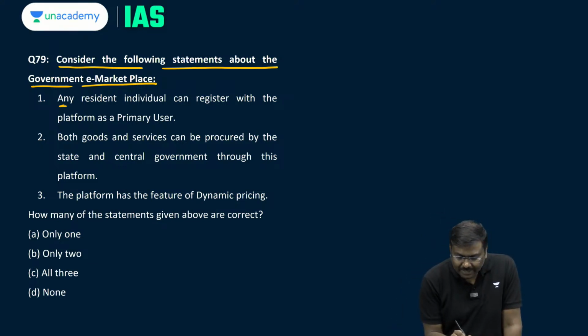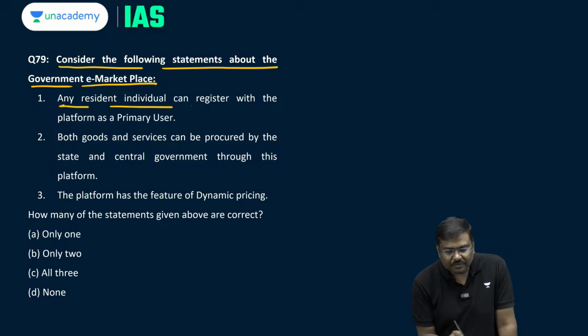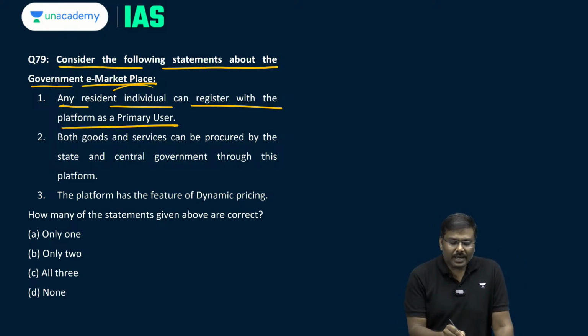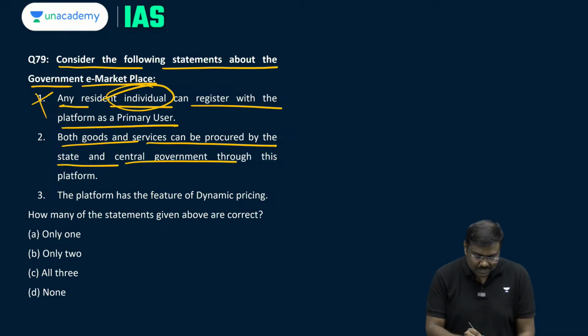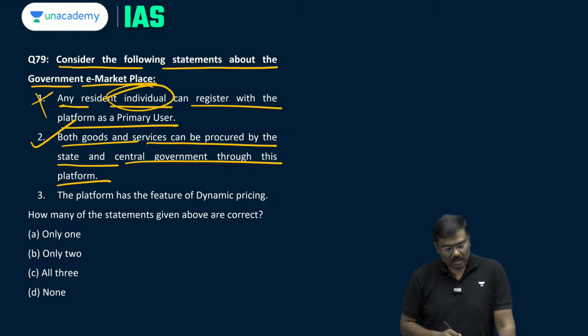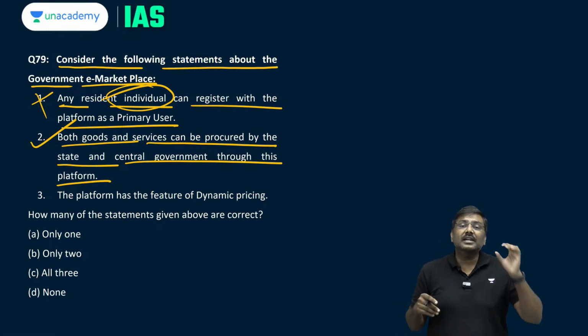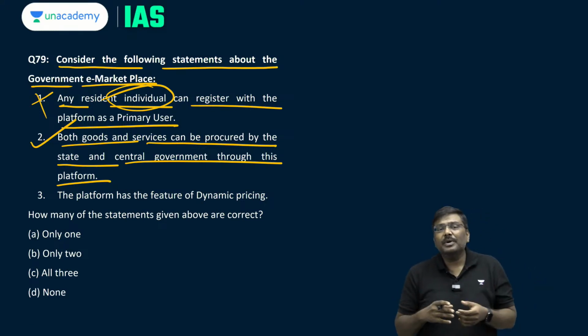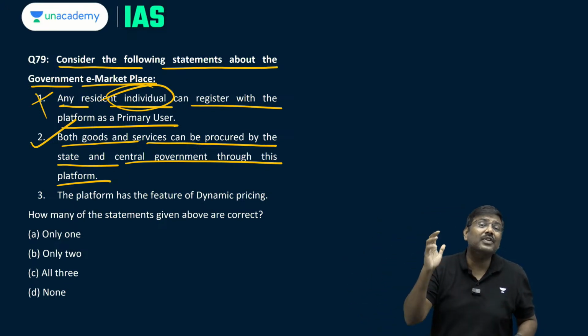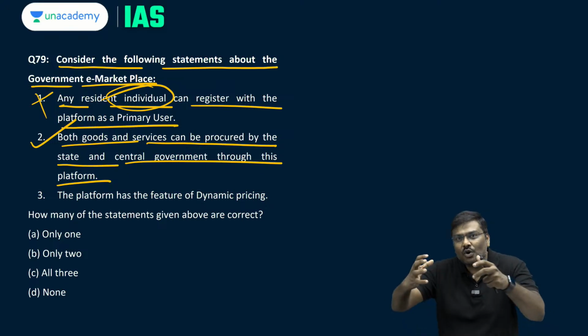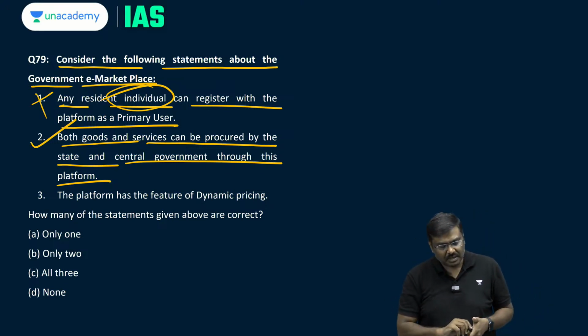Any resident individual can register with the platform as a primary user. Can an individual be registered? No, this is not allowed. Both the goods and services can be procured by the state and central government through the platform. Yes, this is allowed. In fact, very recently there is a discussion, various governments want to list their projects, construction projects, infrastructure projects, they want to source it through the GEM platform itself.